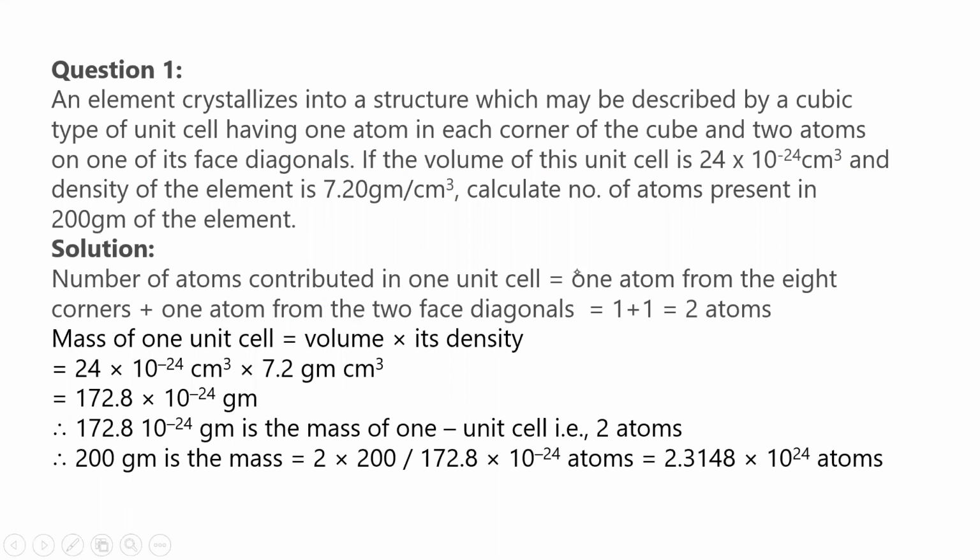So, the number of atoms contributed in one unit cell is equal to 1 atom from the 8 corners plus 1 atom from the 2 face diagonals, because they have given only 2 face diagonals. So 1 plus 1 is equal to 2. So the total number of atoms is 2. So the mass of one unit cell is given by volume into density. So that is 24 into 10 to the power minus 24 into 7.2 grams per centimeter cube. So it is equal to 172.8 into 10 to the power minus 24 grams.